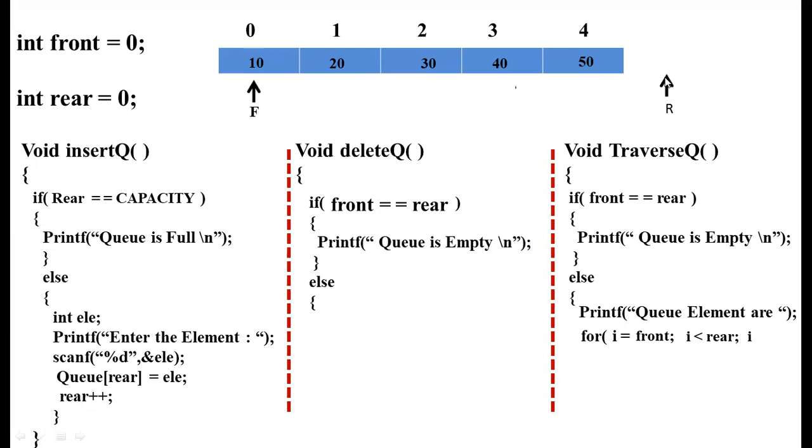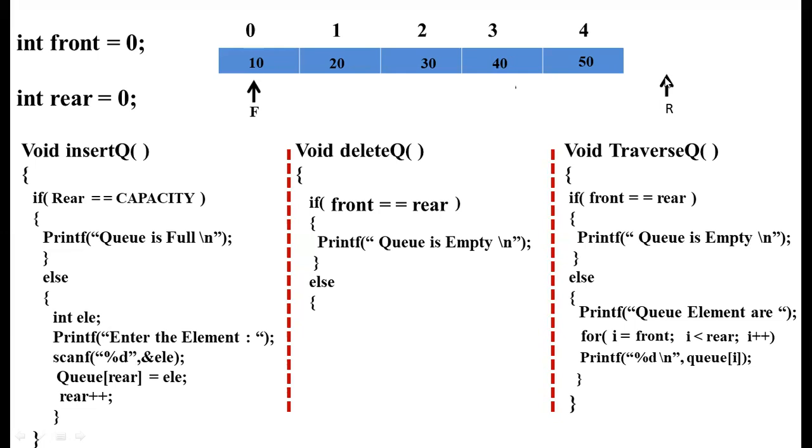Then i plus plus, and we print the elements with %d, Q of i. By using this traverse function, we display all the elements from the front location to the rear location. It's very simple, and this is how we display the elements.